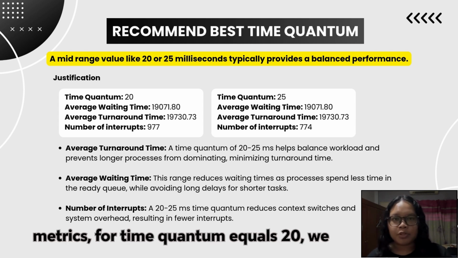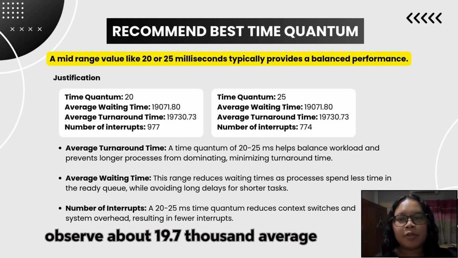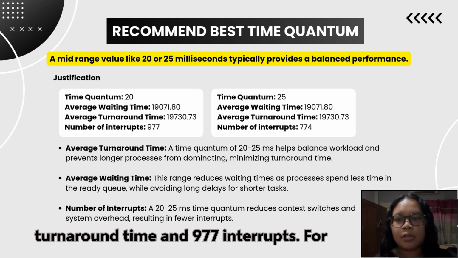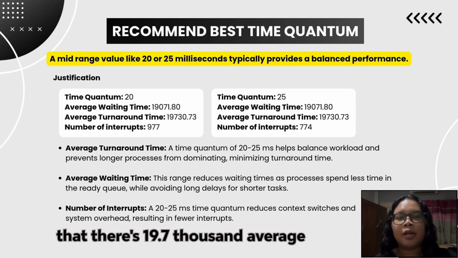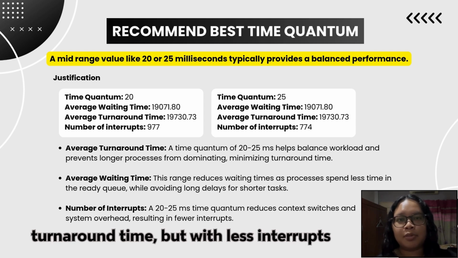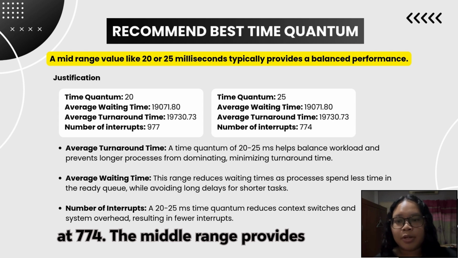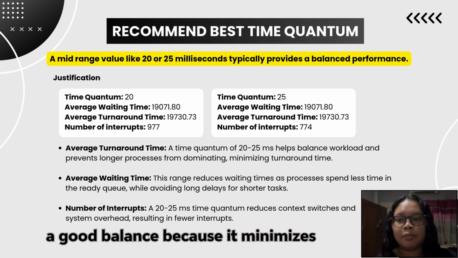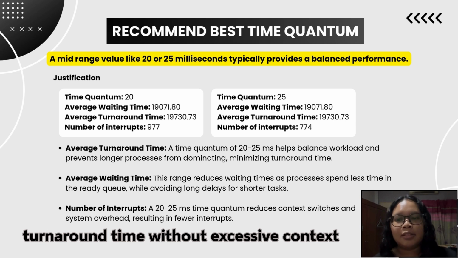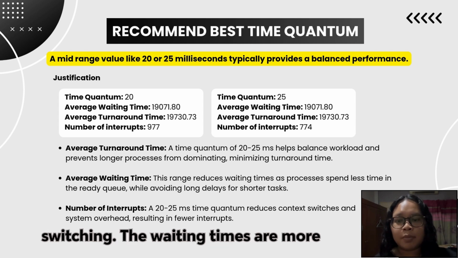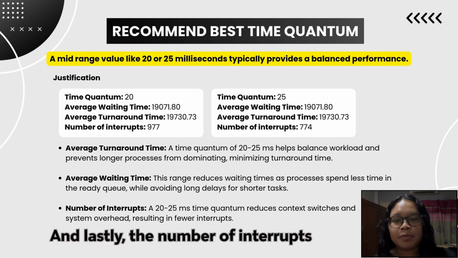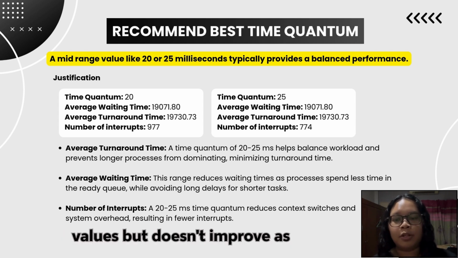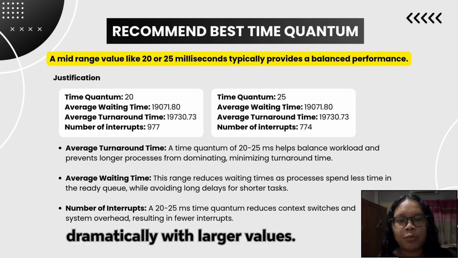When looking at the performance metrics, for time quantum equals 20, we observe about 19.7 thousand average turnaround time and 977 interrupts. For time quantum equals 25, we also see 19.7 thousand average turnaround time but with fewer interrupts at 774. The middle range provides a good balance because it minimizes turnaround time without excessive context switching. The waiting times are more reasonable compared to smaller quanta. And lastly, the number of interrupts significantly decreases from smaller values but doesn't improve as dramatically with larger values.